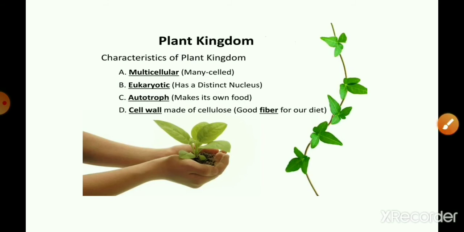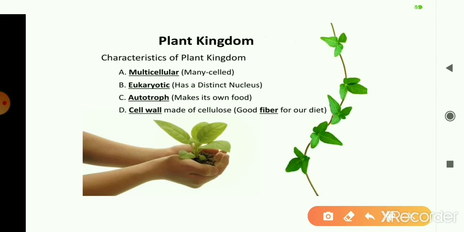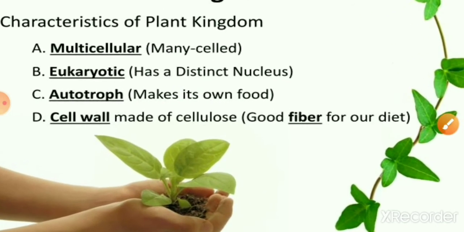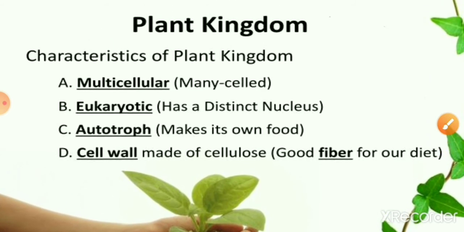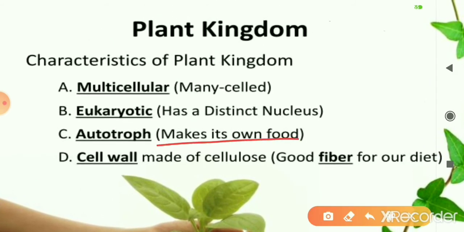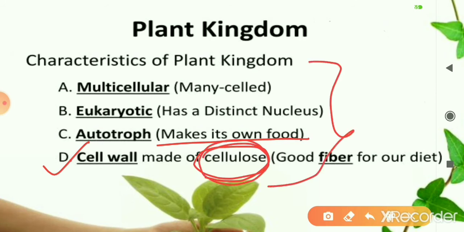Now coming to the next kingdom, that is kingdom Plantae or plant kingdom. Plant kingdom includes organisms which are eukaryotic, they are multicellular, and these organisms are autotrophic. That is, the organisms can prepare their own food by the process of photosynthesis. They are chlorophyllous, that is, they contain chlorophyll in their cells, and they have a cell wall which is mainly made up of cellulose. So these are some of the important features of kingdom Plantae. The organisms are eukaryotic, multicellular, photoautotrophic, chlorophyllous, having a cell wall made up of cellulose.